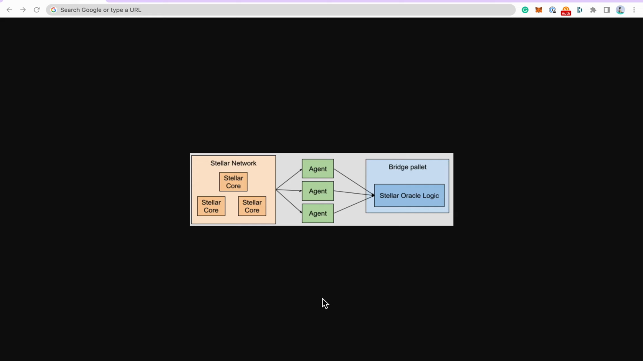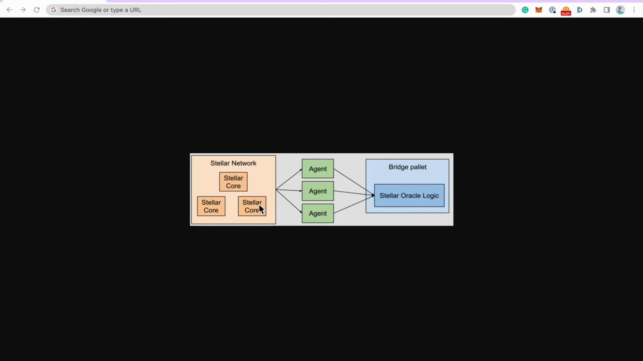And this is a component which listens to the activity on the Stellar network. And when a user wants to bridge, then it will gossip to the Spacewalk bridge. So this logic is depicted here in this graphic in more detail.